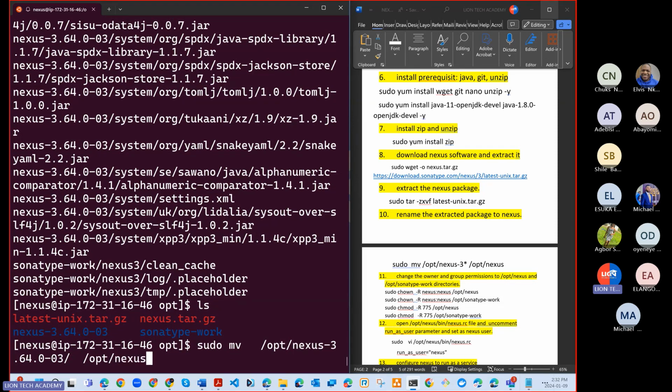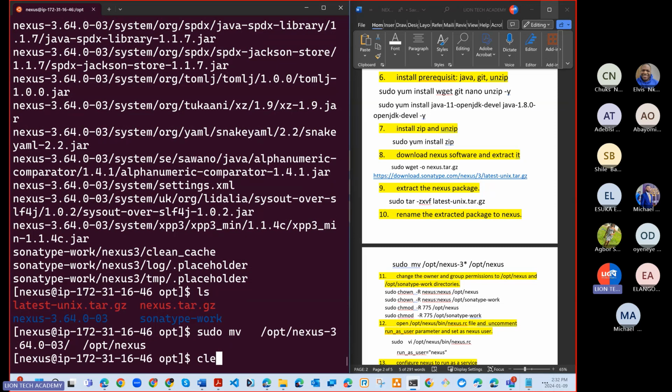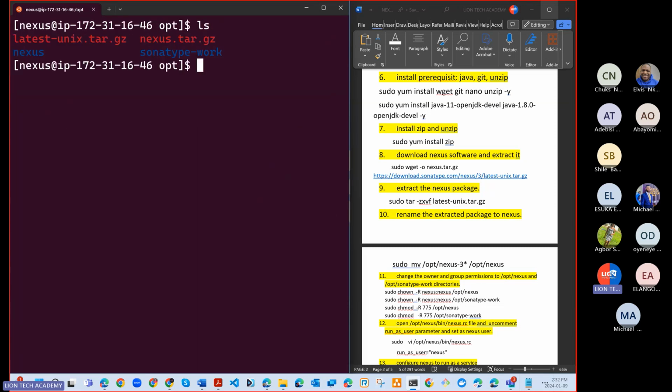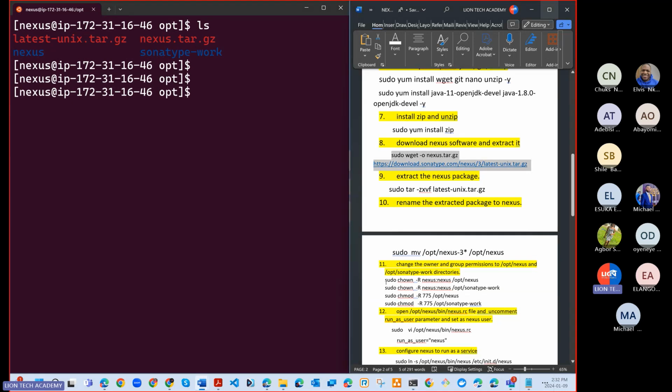Let's call it Nexus, the move command, done. So now let's what? Let's change some permissions. So to be accurate, I can copy all of these and we can just do a control V here.